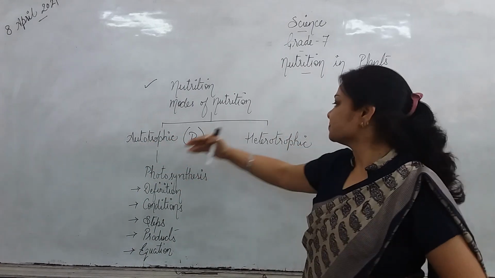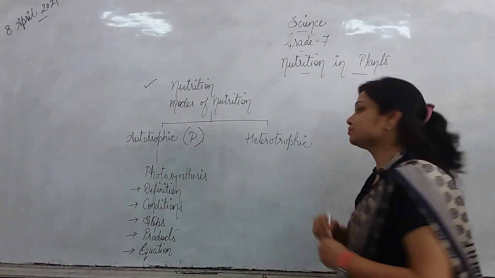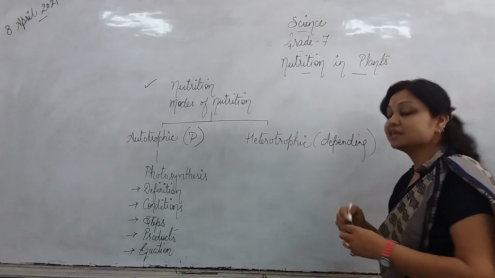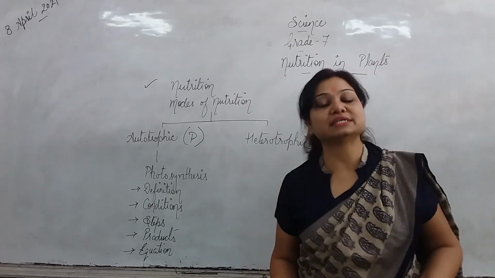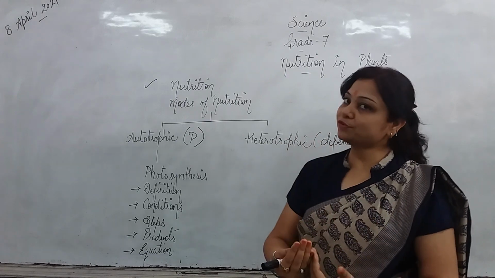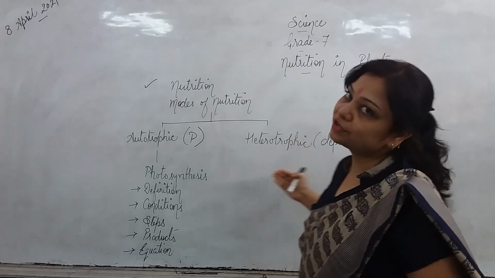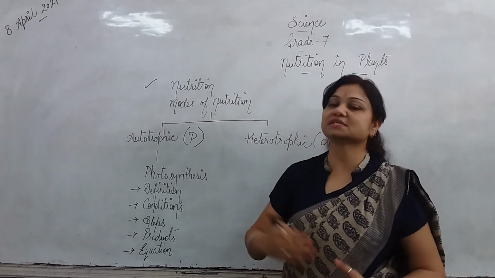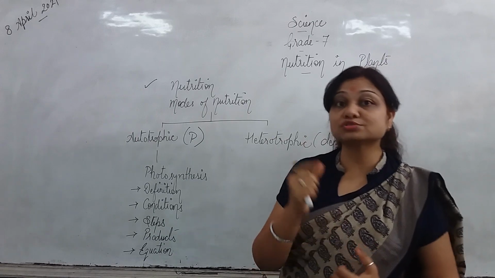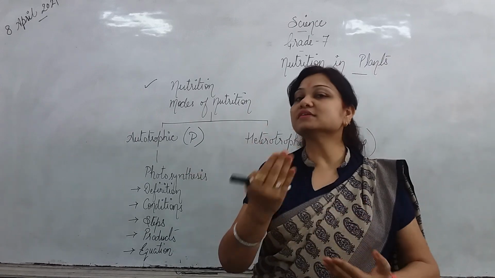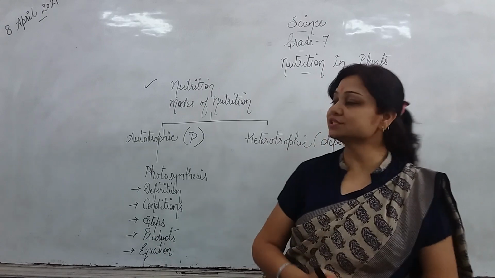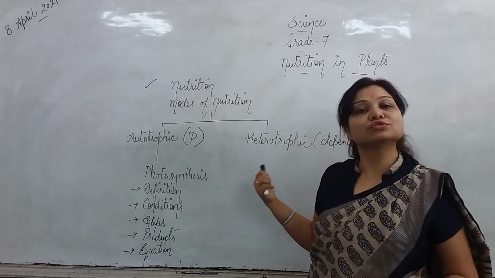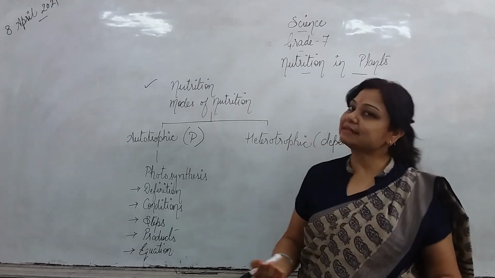They are the plants. Now coming on to heterotrophic mode of nutrition, they are depending on others. Right? They are those which are depending on others. They are the heterotrophs. And that type of nutrition is heterotrophic mode of nutrition. We all fall in this category. All the other living organisms except the green plants. Plants also, only green ones. Why? Because there are other modes of nutrition also. Yes, we have discussed. So not all the plants are autotrophs. Some have a heterotrophic mode of nutrition also. That we'll discuss in the next video, right?